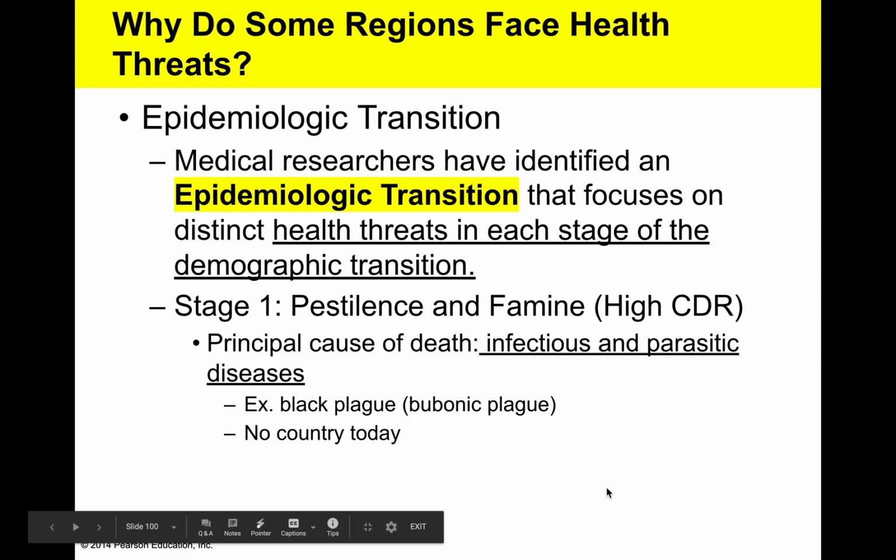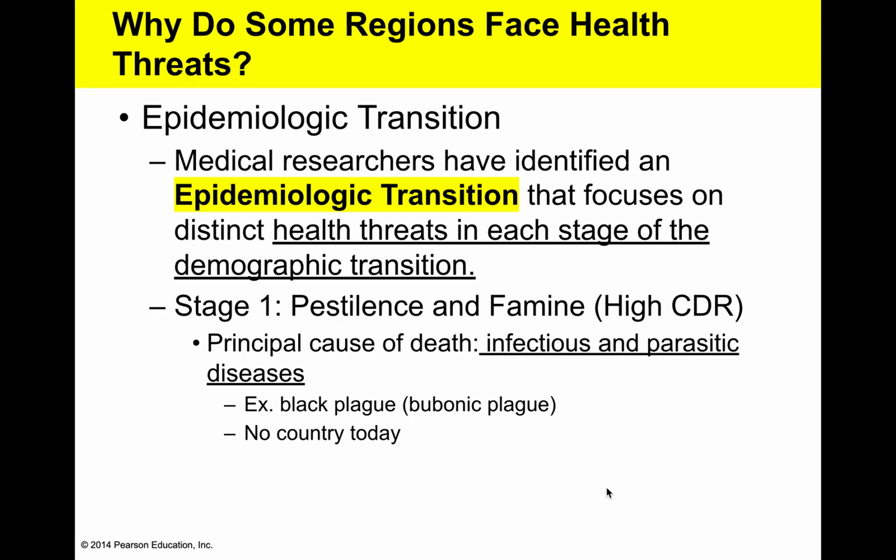Epidemiological stages essentially mirror the DTM stages. When we look at epidemiological stages, keep in mind we're looking at health threats in each stage. An epidemiologist studies diseases and viruses and their spread. And epidemiology is the medical science concerned with the incidence, distribution, and control of diseases, like the CDC, the Centers for Disease Control.